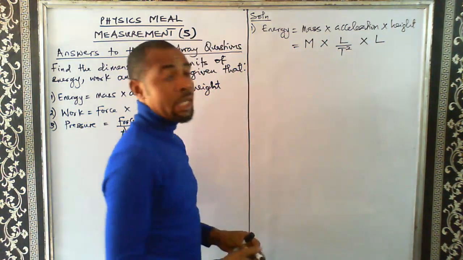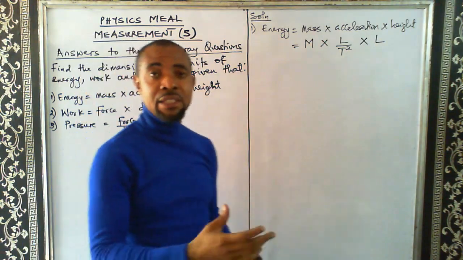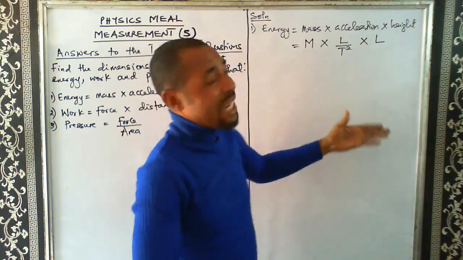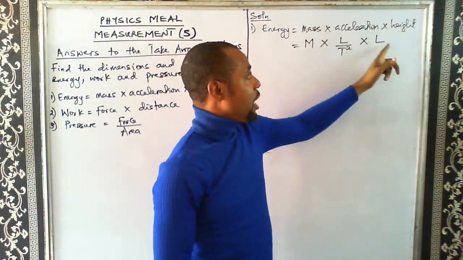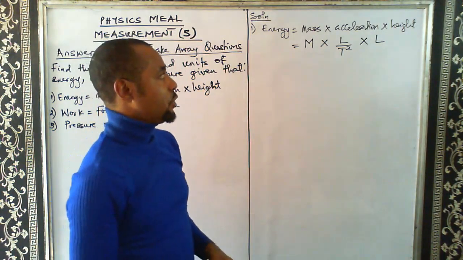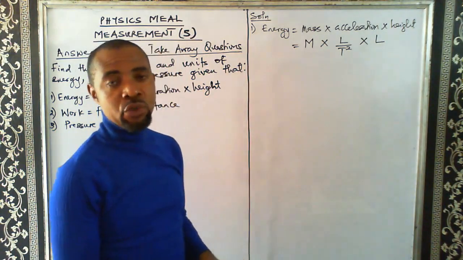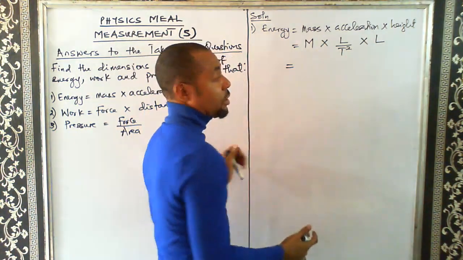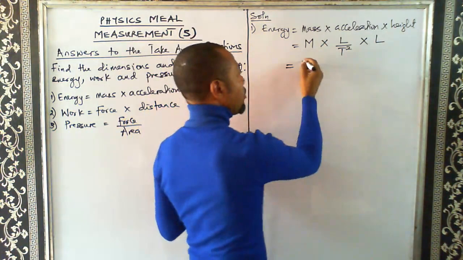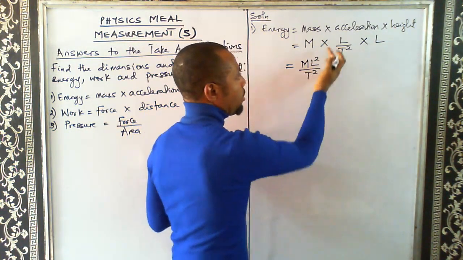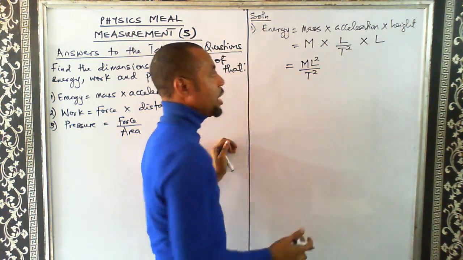Why? We say that height, breadth, thickness, amplitude, distance, displacement, all of them are the same thing as length. So height has the same dimension as length. After that, we now simplify to obtain the dimension. If we simplify this expression, we will have M L squared over T squared, because L times L will give us L squared.